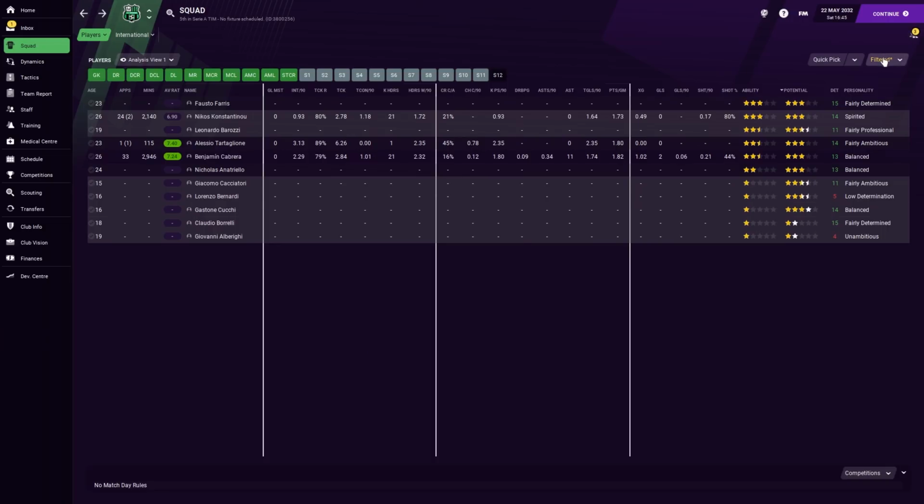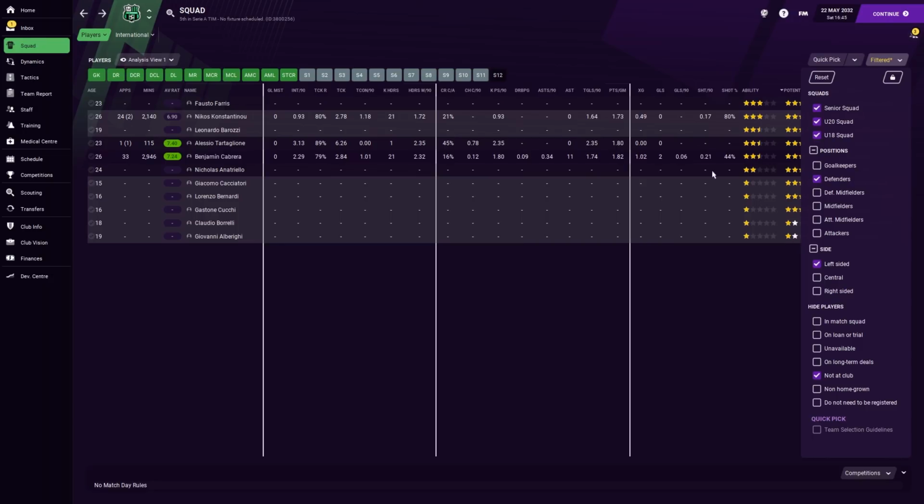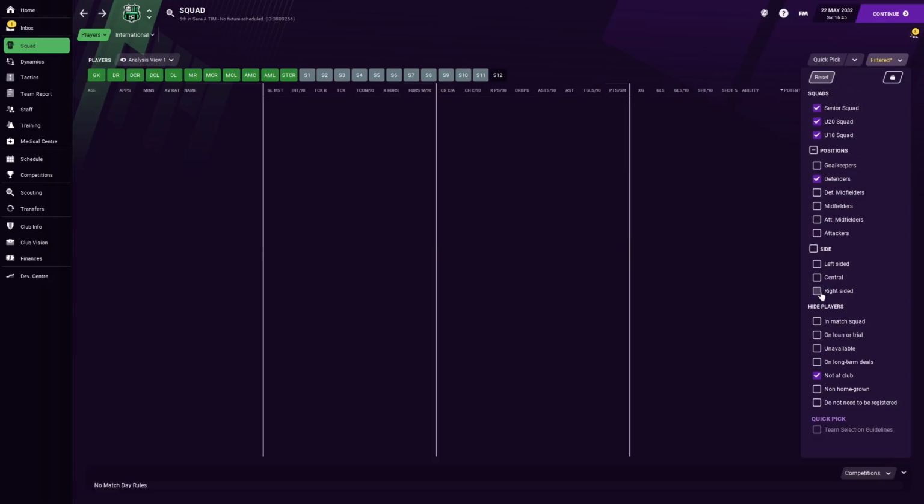Right, let's go to the right-hand side now. So we'll just switch it around here. For those of you who are unaware of what I'm doing as well, by the way, I'm just filtering it using the squad. There is another thing you can do if you really want to just focus on a couple of players, where you can use the in-match squad, hide one, and then just dump all the players that you want to get rid of from this screen into the matchday squad, and then you tick that and they'll just disappear, so that you can just focus. But really, it doesn't confuse me too much. It's something we used to do, but you can do that if you want to as well. So all I'm doing is just filtering it differently on this side here. So we're going to the right-hand side now.